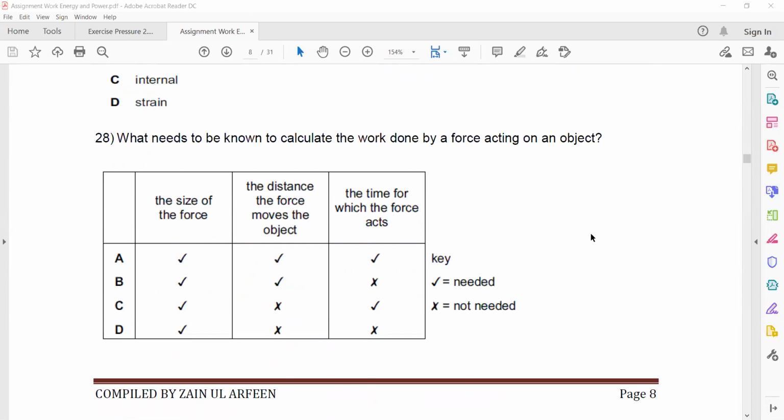What do we need to know to calculate the work done by a force? How can we calculate work done? What do we need to calculate work done?